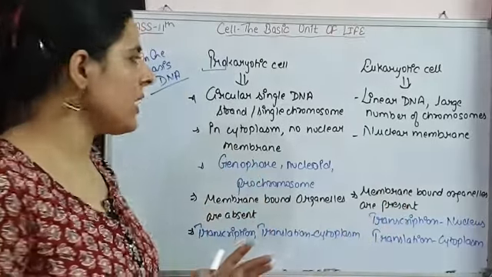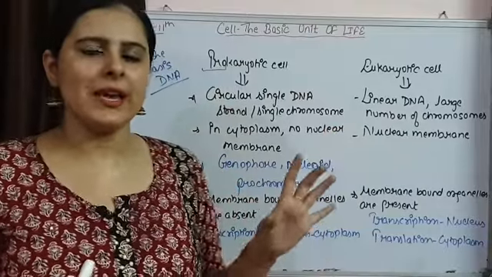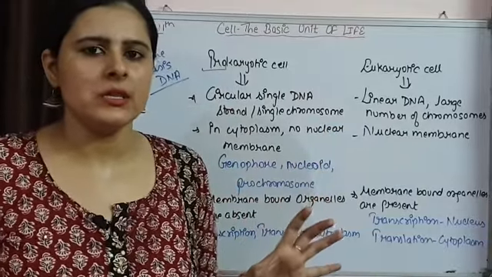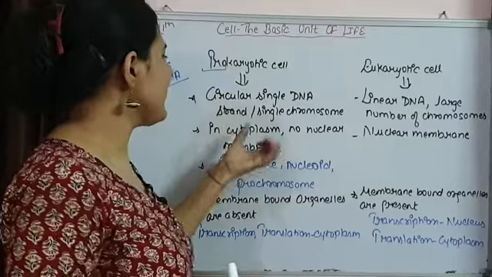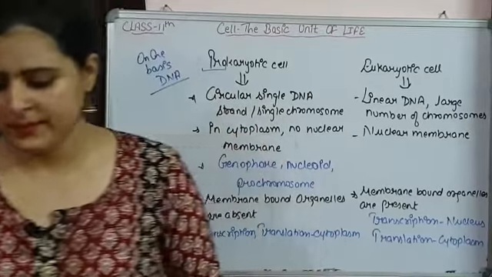In this chapter we are going to study in detail about the structure of a prokaryotic cell as well as a eukaryotic cell. So with the help of a simple diagram we are going to describe a eukaryotic cell.